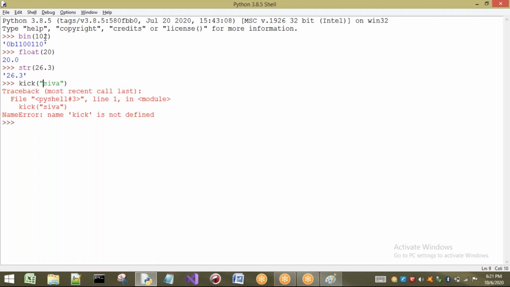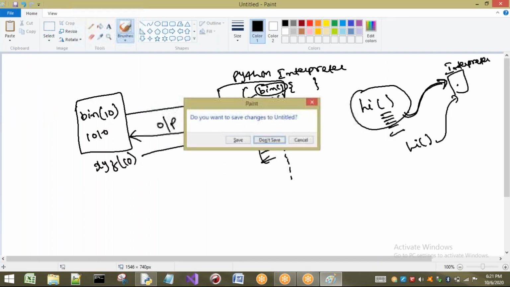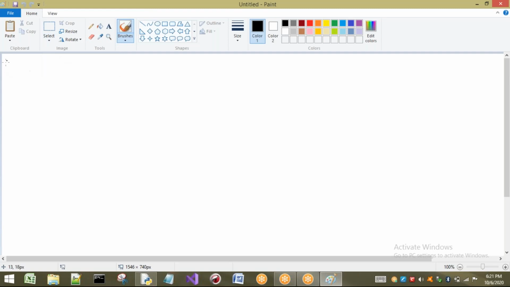But key is not there with the Python interpreter. So who has to define? The user has to define. That means whatever functionality is not present by default in your Python, if you want to define anything based on your requirement, then we have to go for the second type of function, that is user defined function. So the first concept is what? Inbuilt function. Already some inbuilt functions are there with our Python interpreter. If you want to use them, we can use them directly by specifying that function name.